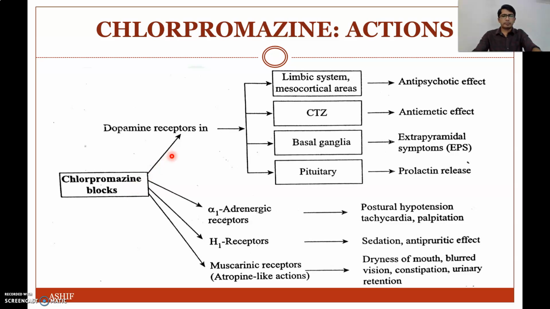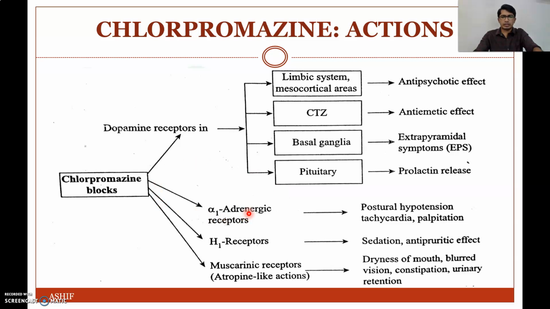By the dopaminergic receptor blocking action of chlorpromazine in the limbic system or mesocortical area, it will produce an antipsychotic effect, so it can be used for the treatment of psychosis, especially schizophrenia. Due to blocking of dopamine 2 receptors in the chemoreceptor trigger zone, it will produce an antiemetic effect. Due to blocking in the basal ganglia, it will produce extrapyramidal side effects, which we will discuss in detail later. Then in the pituitary gland, by blocking the dopamine receptor, it will increase prolactin release.